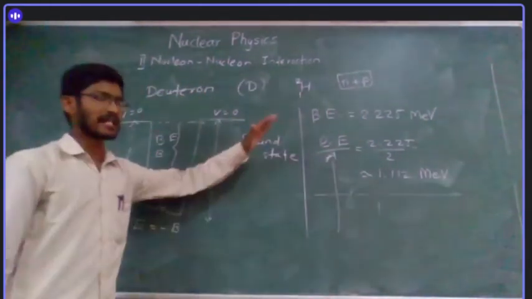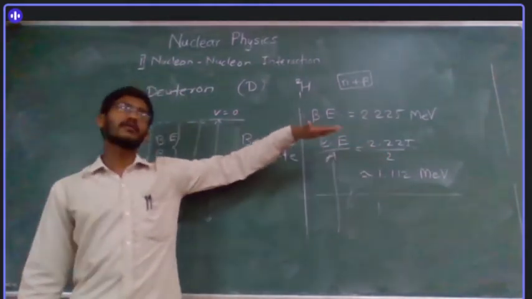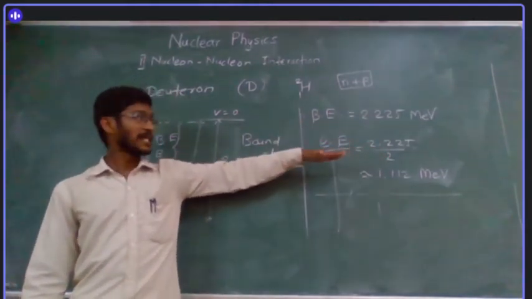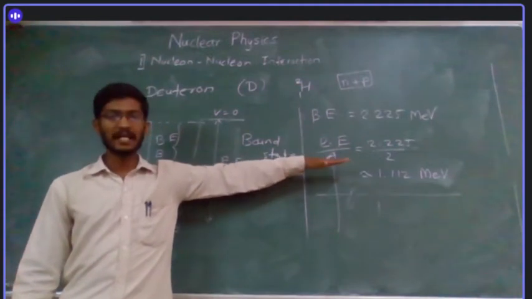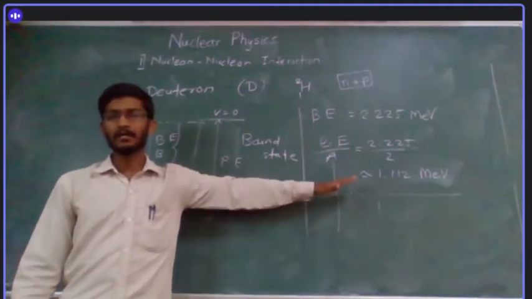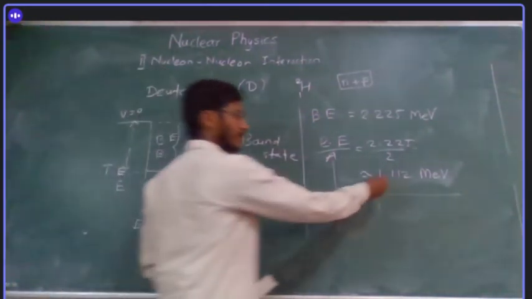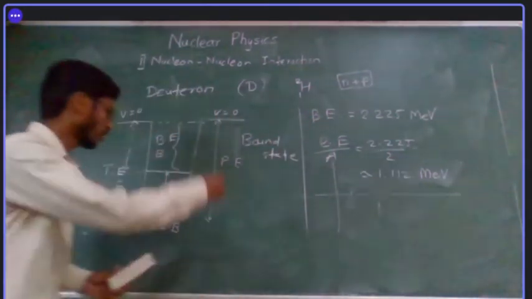So from that graph, I know for a very stable nucleus, the minimum binding energy per nucleon is less than 8 MeV. And I am getting for deuteron, this is 1.12, okay, whatever it is.